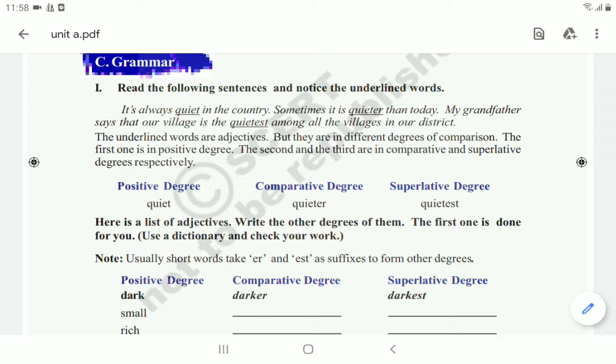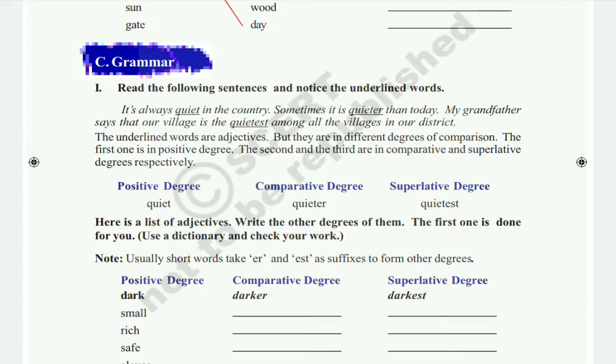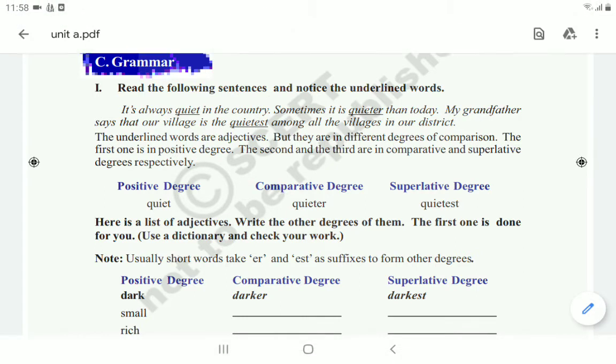Okay, so first I will read the paragraph children. Listen carefully. It's always quiet in the country. Sometimes it is quieter than today. My grandfather says that our village is the quietest among all the villages in our district.